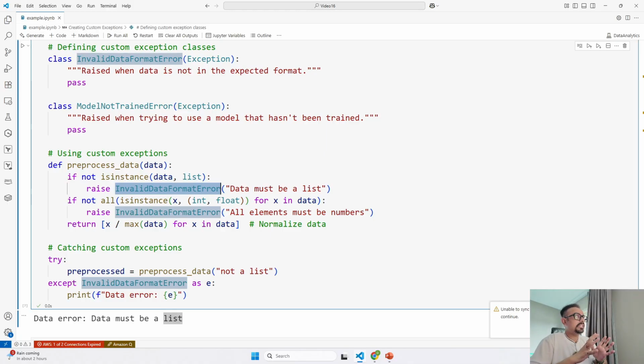So right now I have taken a machine learning use case where we are preprocessing data, and based on that I had an invalid data format error and a model not trained error. But in this example, I have just called the class that is invalid data format error, not the other one. Okay, so don't get confused about why the second one didn't get triggered, because we are not using it anywhere.